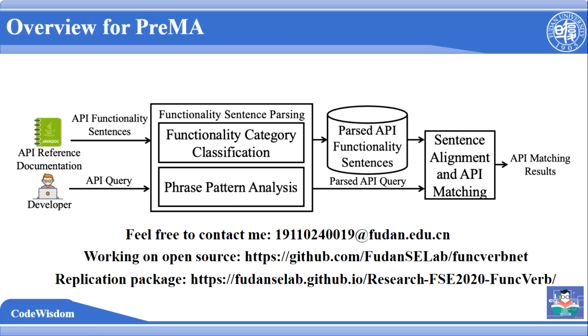We extract the API functionality sentences from API reference documentation and match them with the API query provided by the developer. We do functionality sentence parsing for both the functionality sentences and the API query. It includes functionality category classification based on a pre-trained BERT and phrase pattern analysis based on NLP tools. After that, we do sentence alignment and API matching between the parsed API query and each parsed API functionality sentence to get the API matching results.